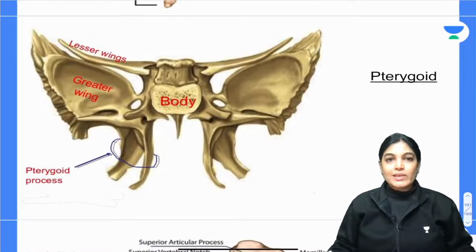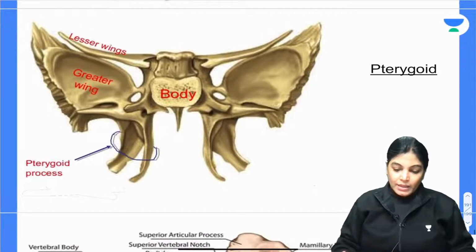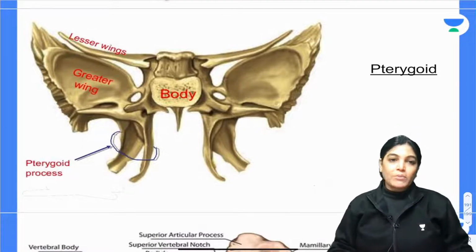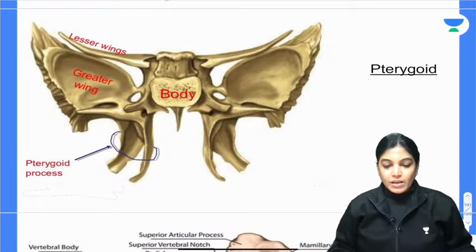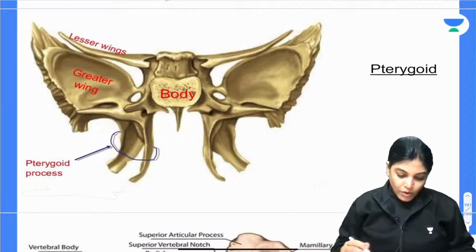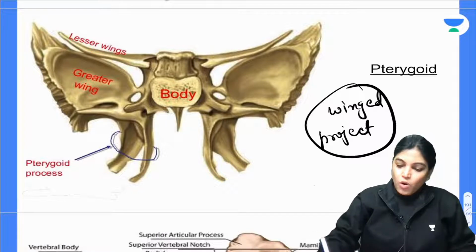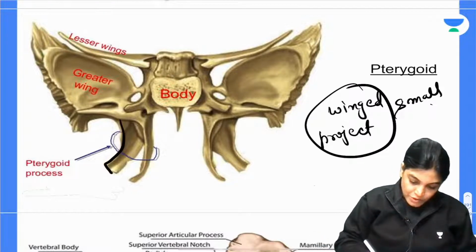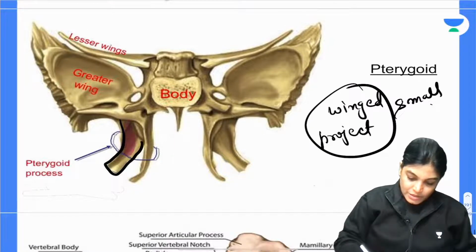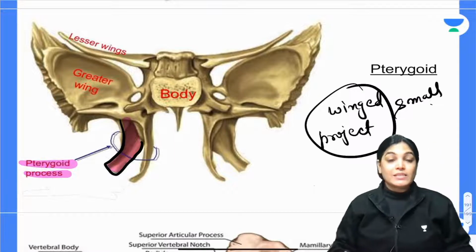Now the next is pterygoid. The word pterygoid is also somewhat a winged projection, but not a very large wing. Pterygoid means small wing, a small winged projection. So this projection which you are seeing is winged but it is not very large. This is called the pterygoid process as seen in the sphenoid bone.